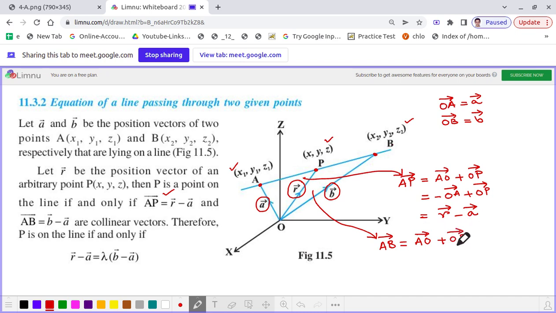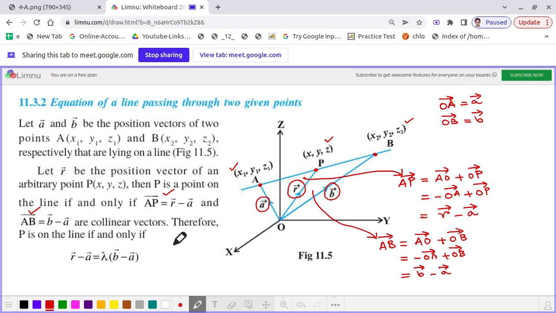So vector AO means minus vector OA plus vector OB. Now minus OA is minus A, and OB is nothing but vector B. So that is vector B minus vector A. That is what is written here: vector AB is equal to B vector minus A vector.